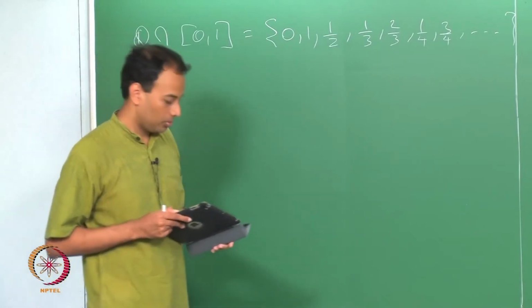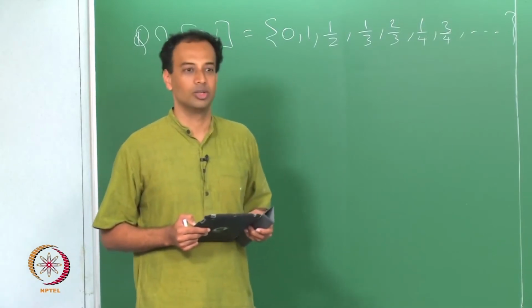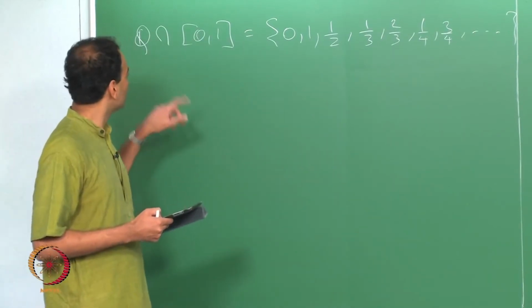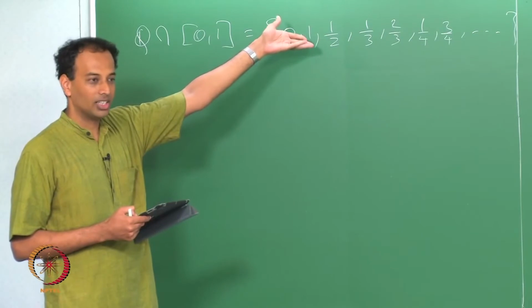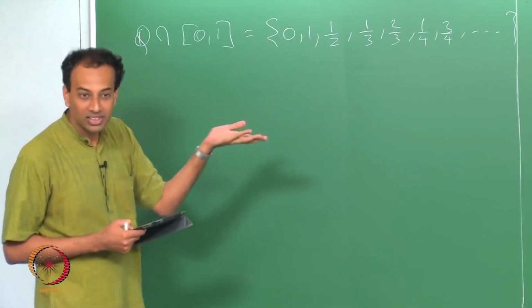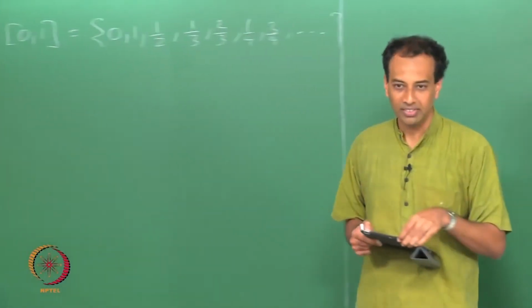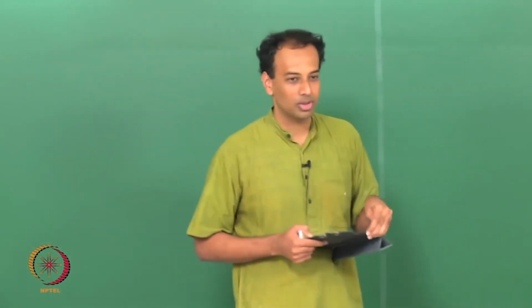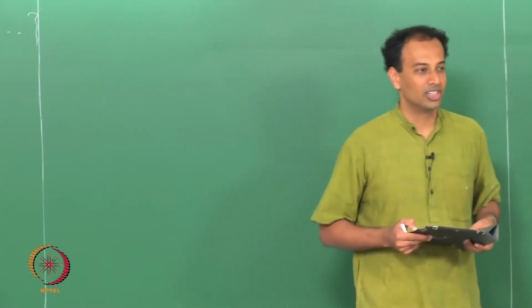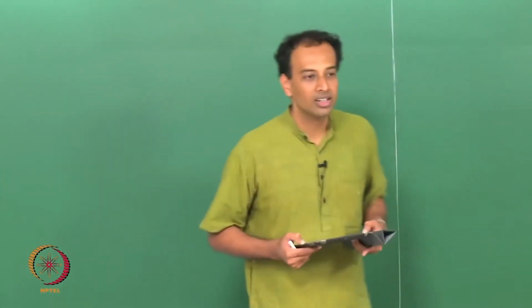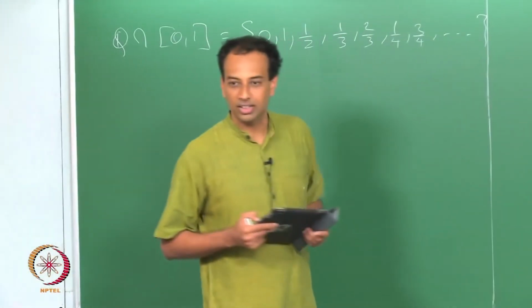Then we also stated a theorem without proof that a countable union of countable sets is a countable set. So, we argued that rationals in any interval [n, n+1] is countable by the same argument, and the set of all rationals is the countable union of all these sets. Therefore, the set Q is a countable set, which some of you may find somewhat surprising because there appear to be so many rationals. But according to our definition there are only as many rational numbers as there are natural numbers, because there is a bijection. Is that clear to everybody?